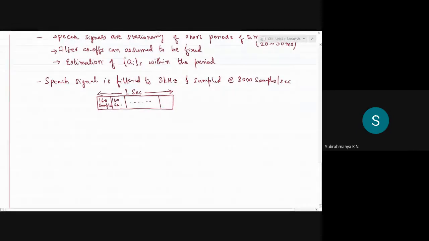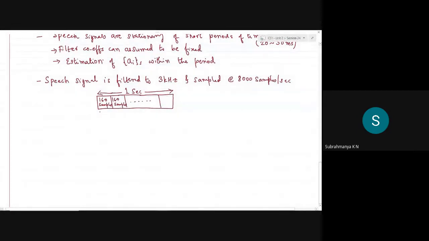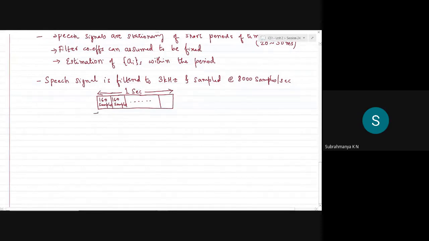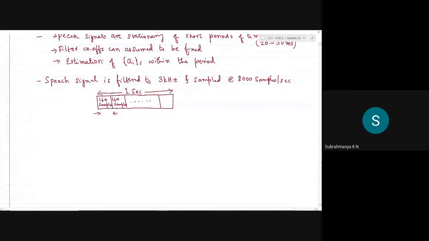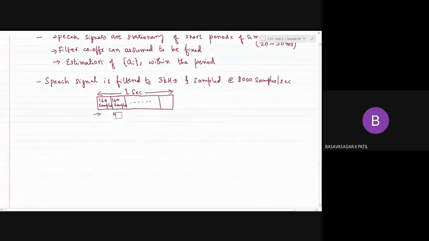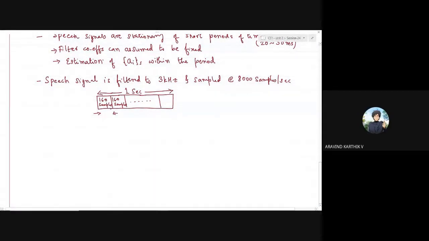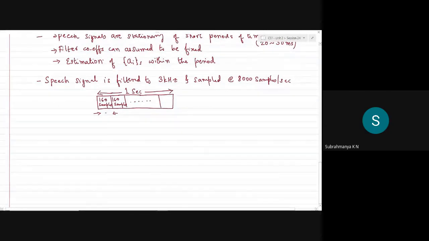So what should be the duration of each block? Can anybody tell? If I divide the complete 8,000 samples into 160 samples a piece within a second of duration, what is the interval of each block? 50. Right, so it's around 50 milliseconds.